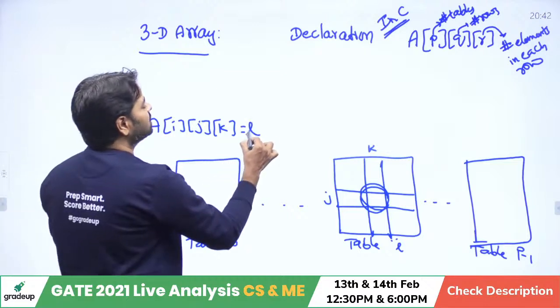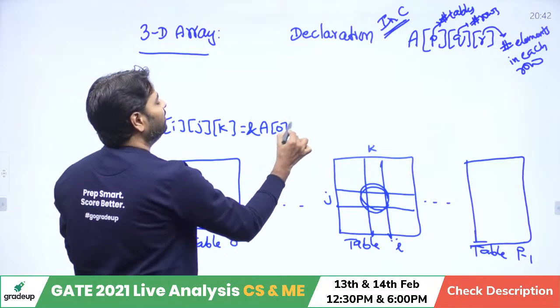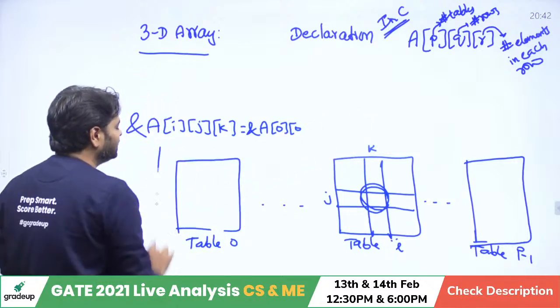First you should know what is the address of the first table. That is even the first element in the entire 3D. This is a 3D.